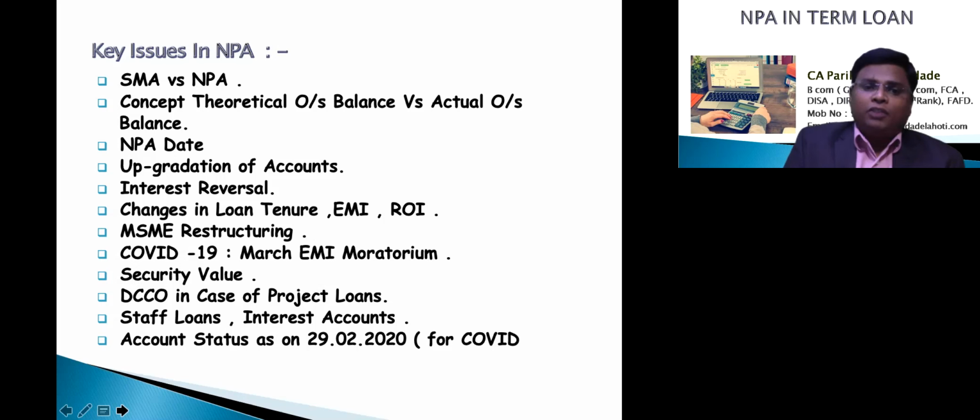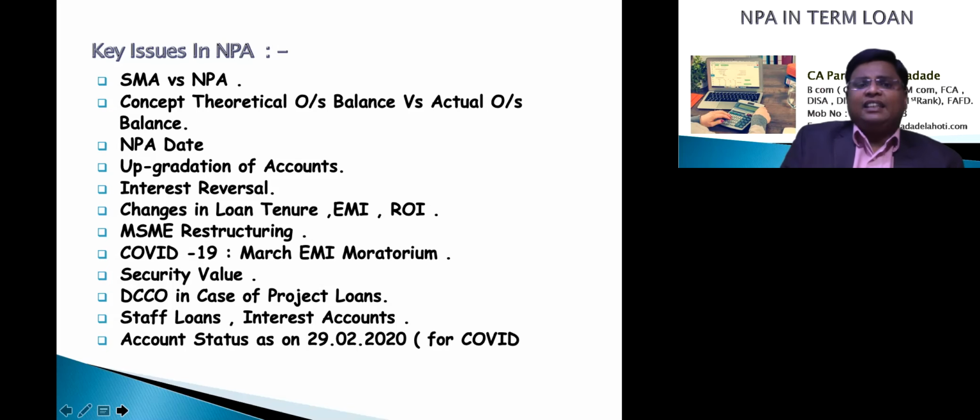If during the period of the loan, certain changes are made by the bank manager, suppose the loan tenure, EMI or rate of interest is changed by the bank manager to safeguard that particular account from becoming an NPA, friends, this situation will be called restructuring.